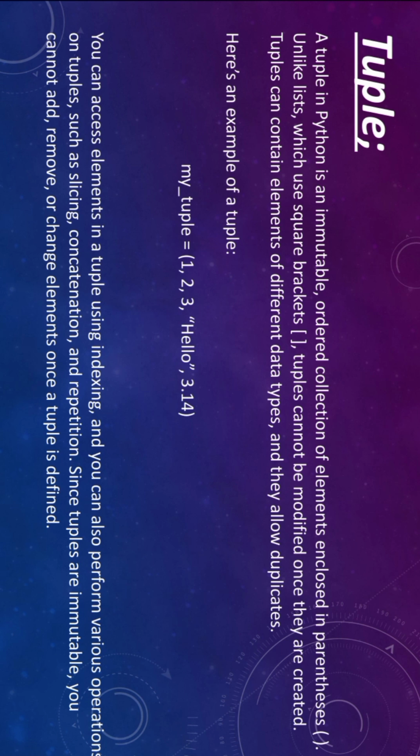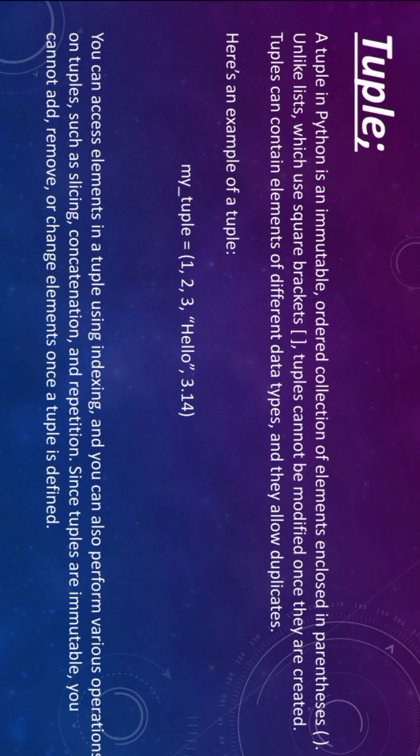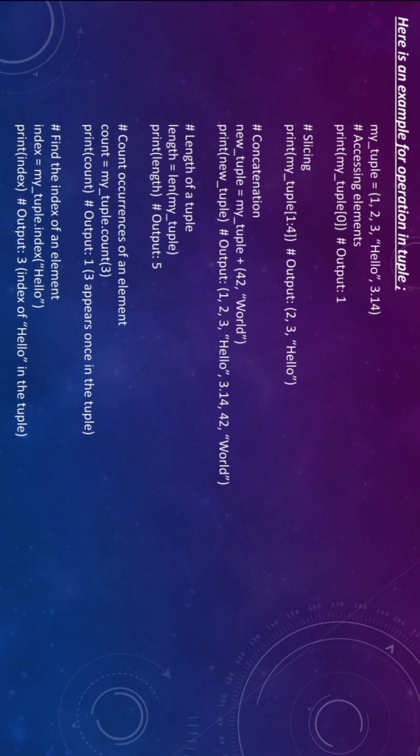My tuple is equal to, in parentheses, 1, 2, and in double quotes "hello", and the floating point 3.14. That is an example of a tuple. We can access elements in a tuple using indexing, which gives the position of an element. We can also perform various operations on tuples: slicing, concatenation and repetition. Tuples are immutable, so they cannot be modified once created; we cannot add, remove or change elements.